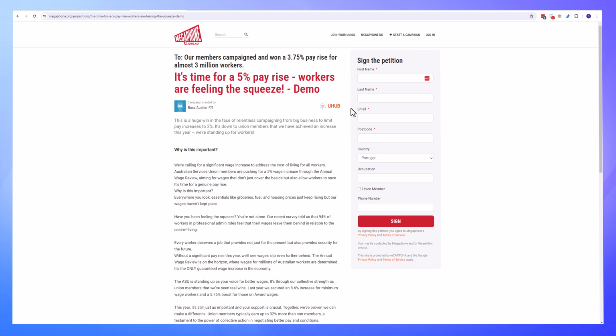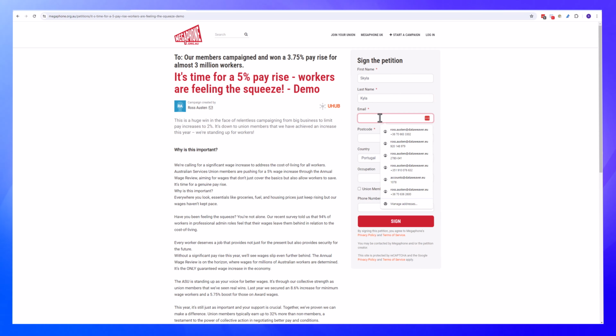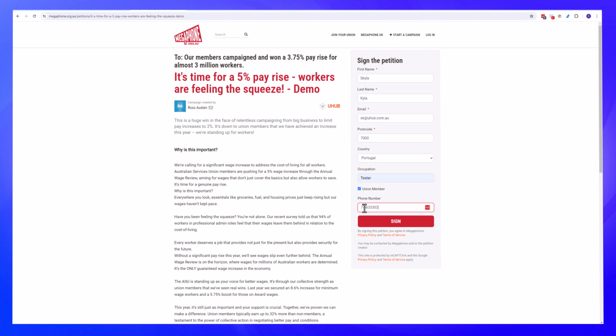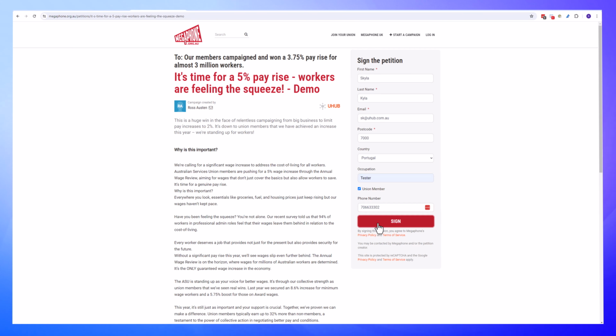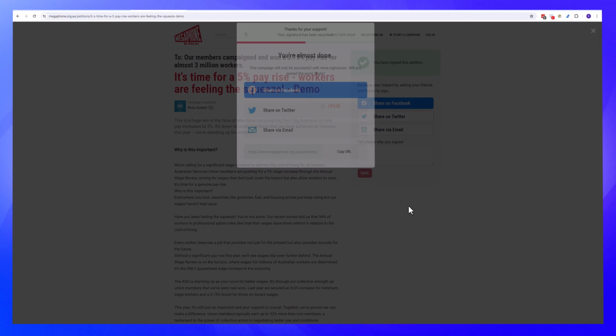Okay, so this time we're going to sign as someone who is already in the iMIS system. So in this case, the integration is going to make a match, and instead of creating a prospect record, it's going to attach the petition to that user. Okay, we've got all of the typical information that we saw before.